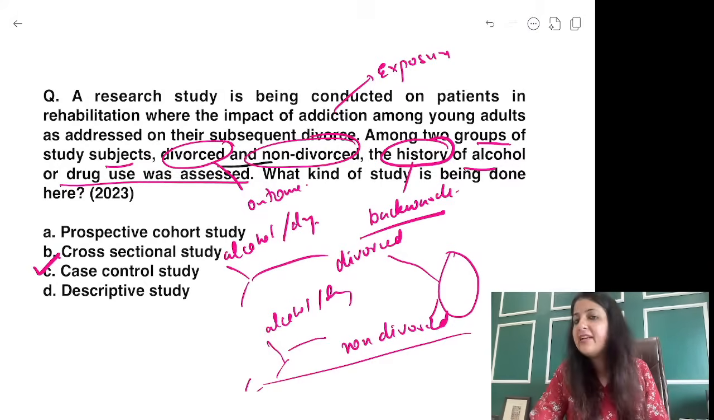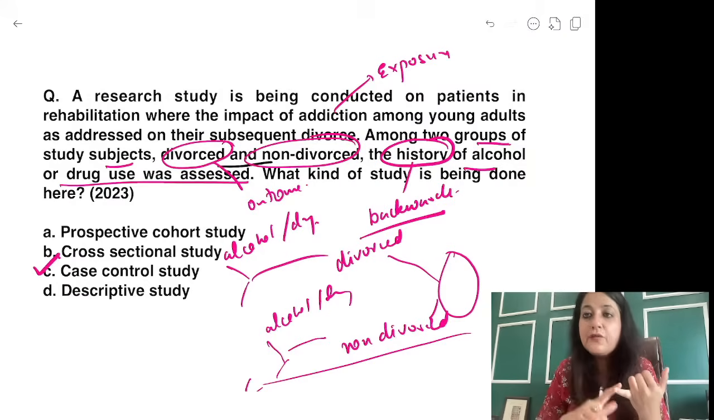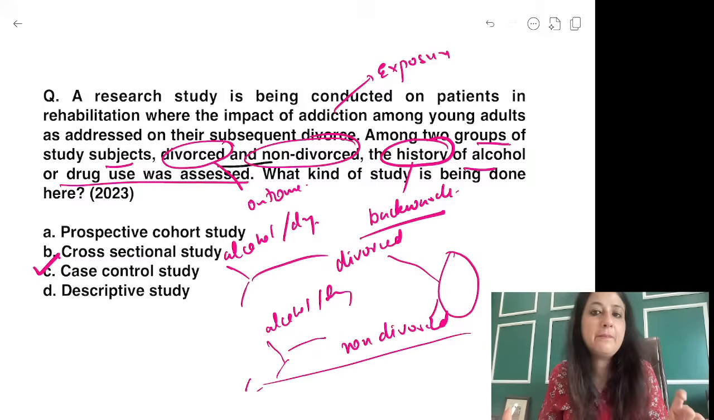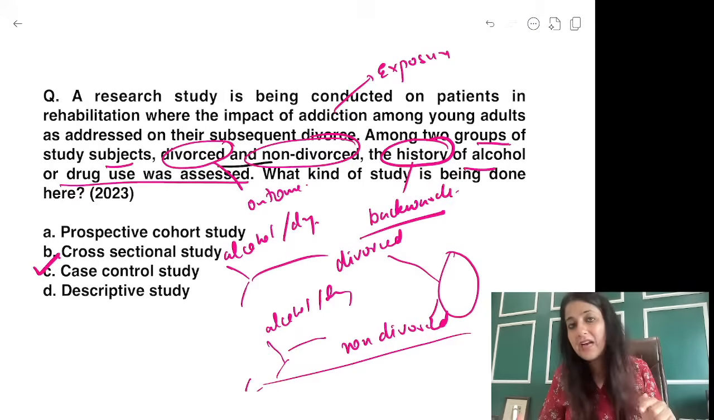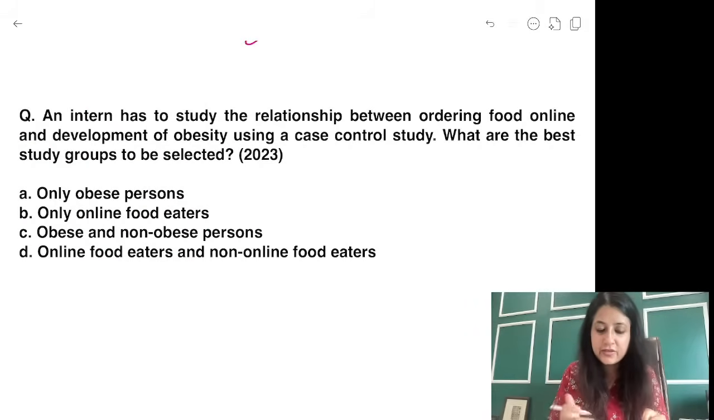ठीक है. So I'm trying to show you all the possible questions, guys, how to understand, figure out exposure and outcome. उसके बाद देखो comparison group क्या है. If the comparison group is diseased, non-diseased, it is case control. अगर comparison group exposed, non-exposed है, it is always a cohort. ठीक है. Let's see another question. Can you tell me the answer to this?